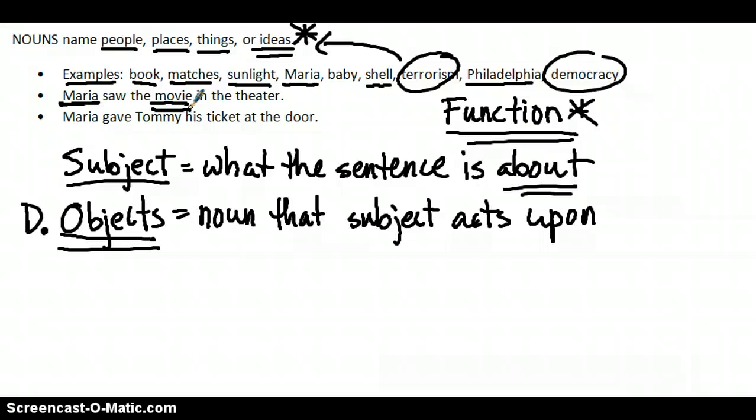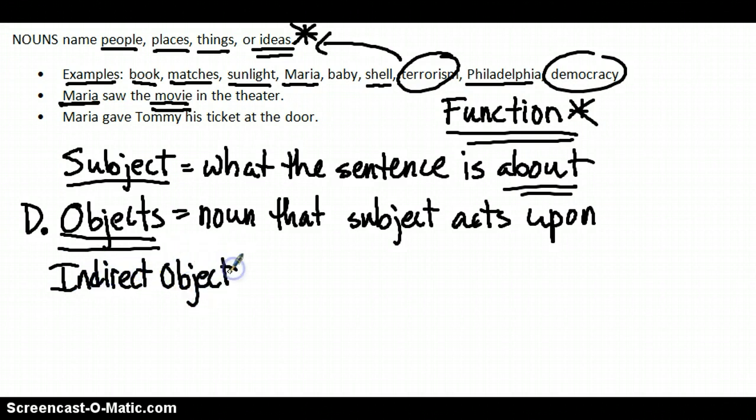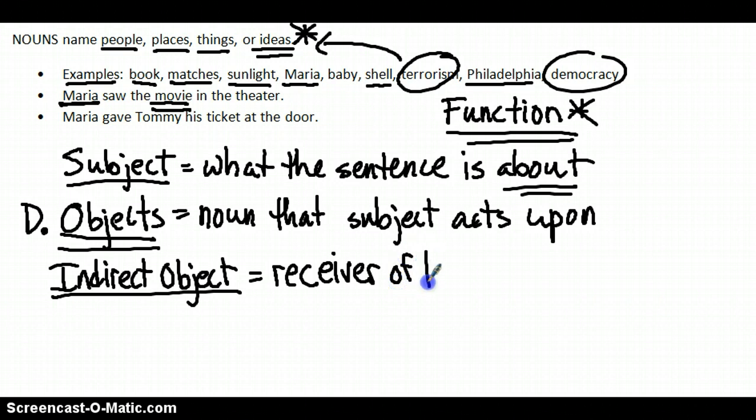Now, let's get back to a different kind of object, and that's something called the indirect object. The indirect object is the receiver of the direct object.